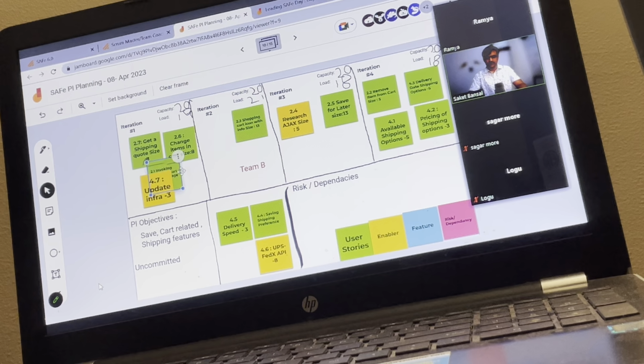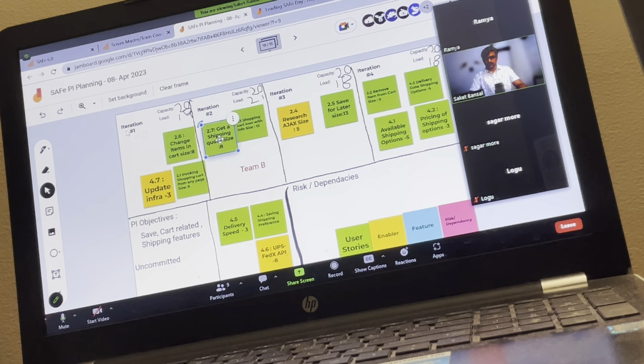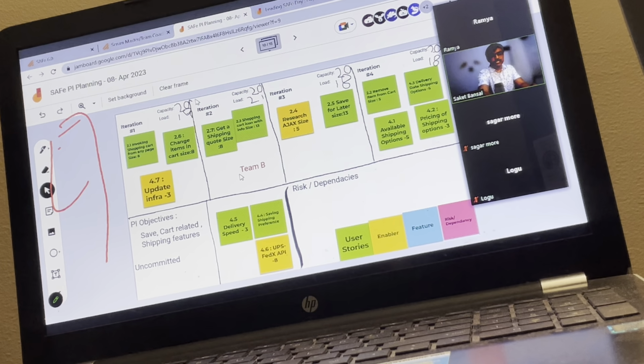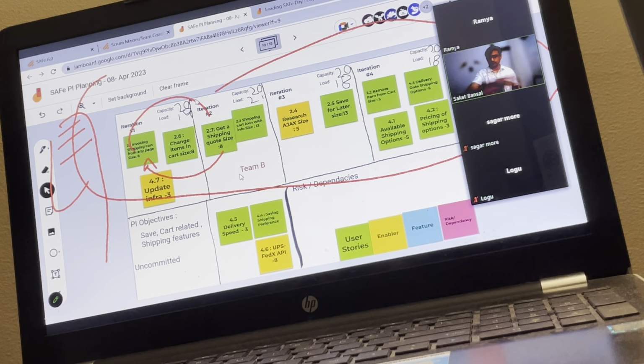Better you put it here already, if you already know it. Based on the priority, we'll take it for the iteration. If you already know it, as of now, this is your best judgment. But when you are going inside, your judgment may change. You can say, I was thinking this is a high priority, but I want to swap like this. The product owner will do it because you have not committed this portion. The product owner is free to do it. That's his role. What you have committed is that you need to finish the cart related shipping features in this PI.